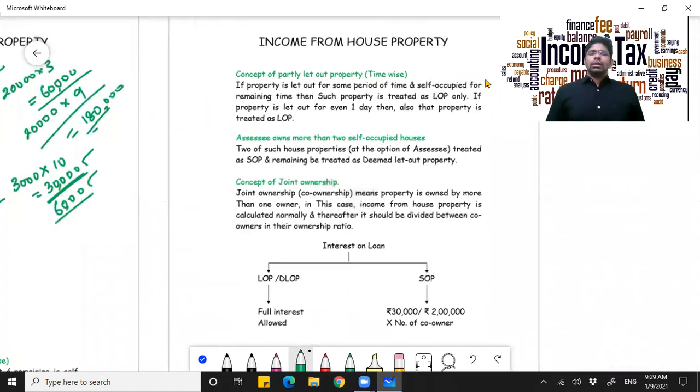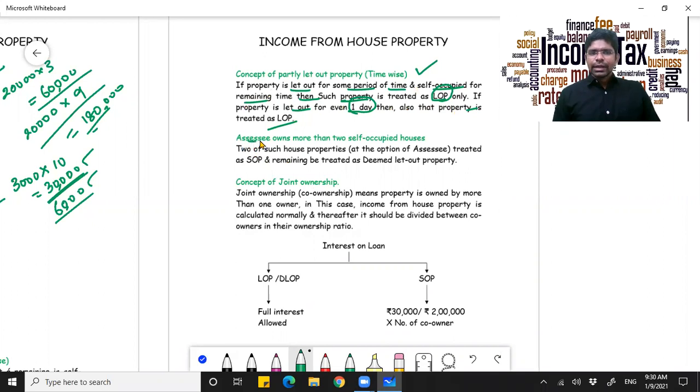Now, the concept of partly let out property time wise. What is he telling you here? If property is let out for some period of time and self-occupied for the remaining time, then such property is treated as let out property only. If the property is let out even for one day, then also it is treated as let out and it is not self-occupied. Please note this point.